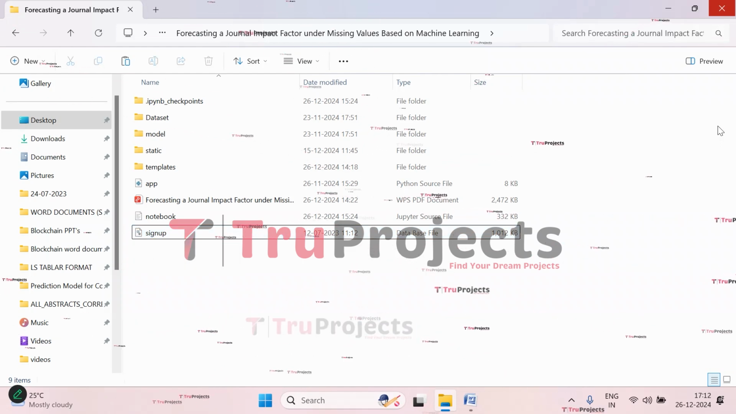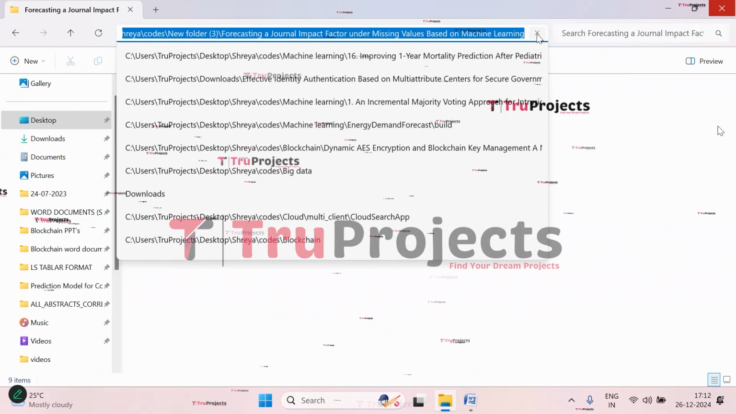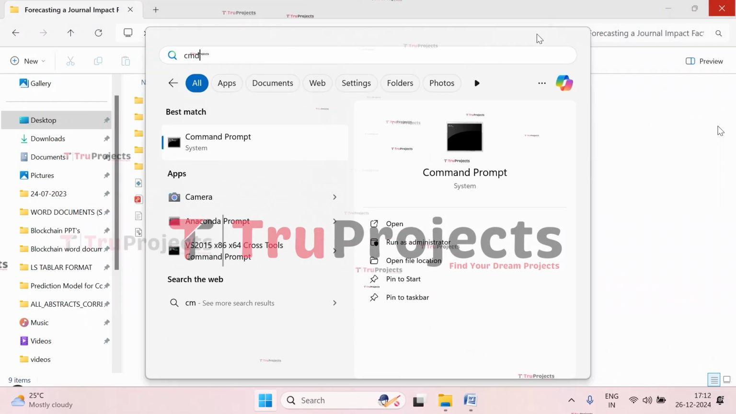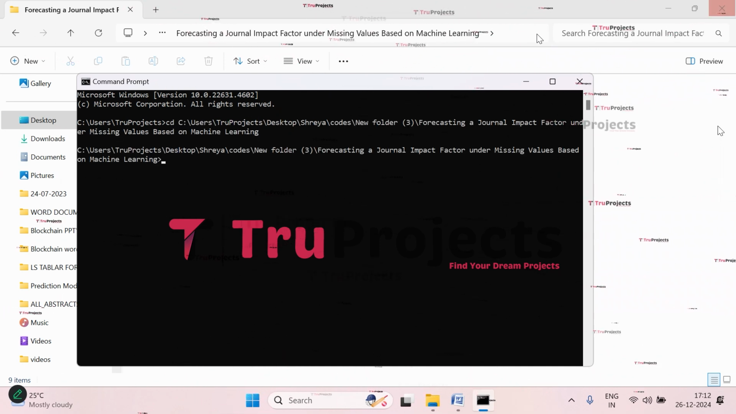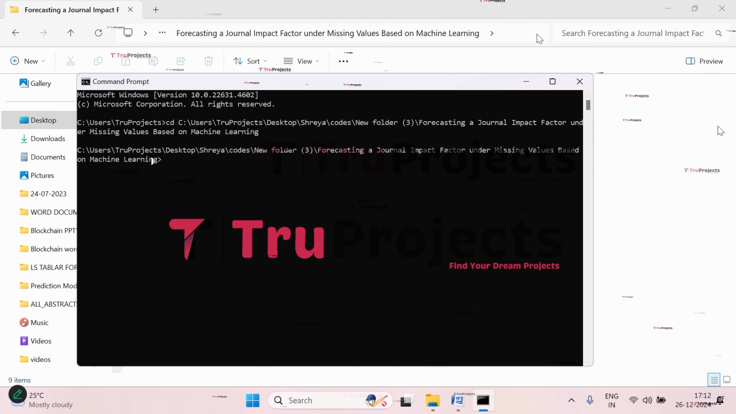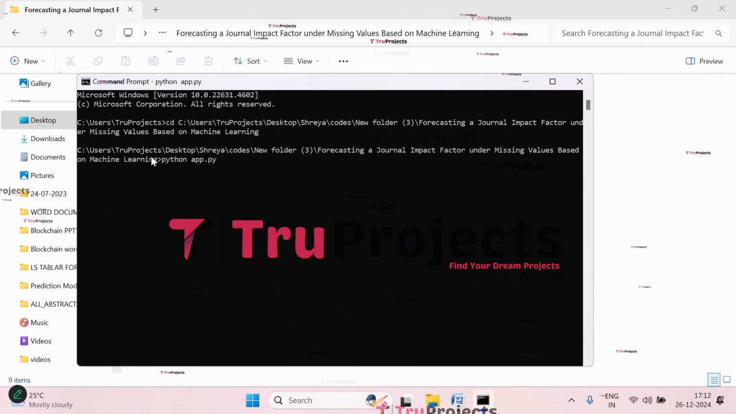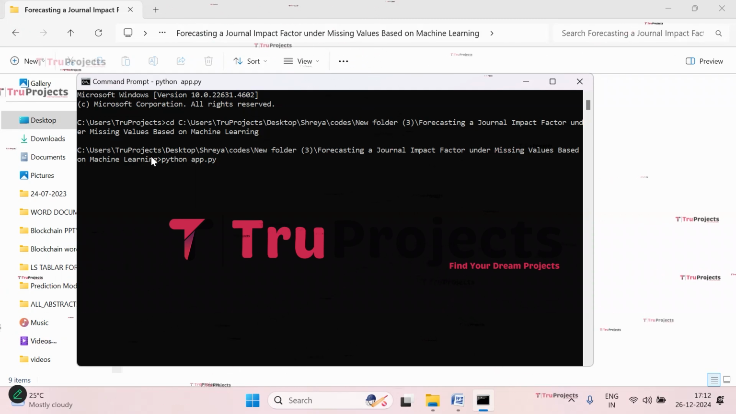Now let us execute. For that, copy the path of the code folder from the address bar of the file explorer. I'm copying it. Now open the command prompt. It has been opened. Give the command cd, give a space, paste the copied path, and click on enter. Here the current directory is changed to the code folder's path. Now we are supposed to compile the app.py file. So give the command python space app.py and click on enter. This command will execute the Python script and perform a runtime check for any syntax errors or logical issues.